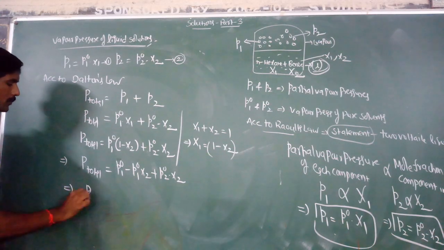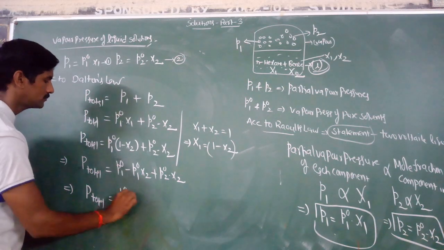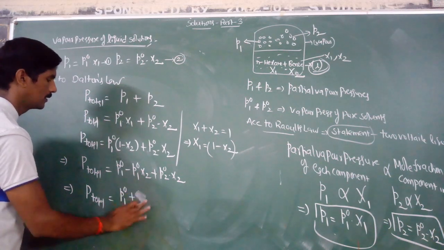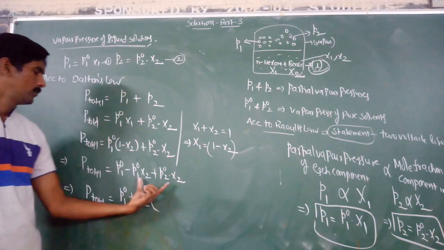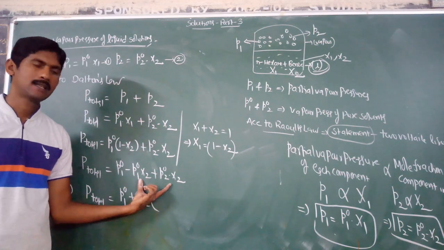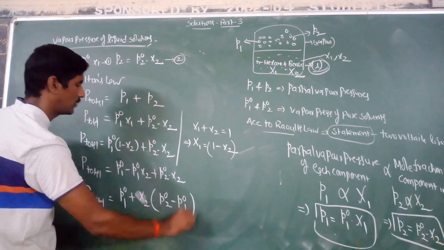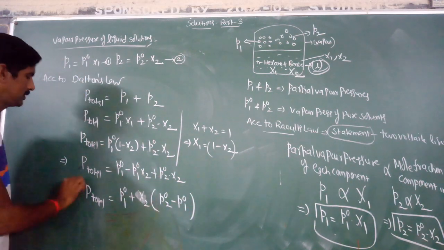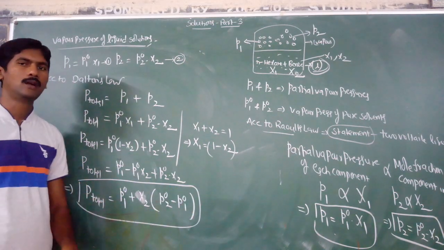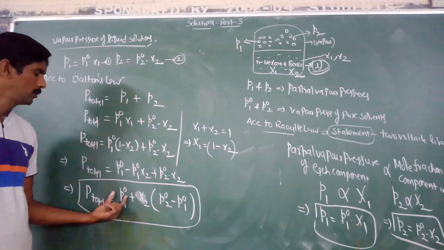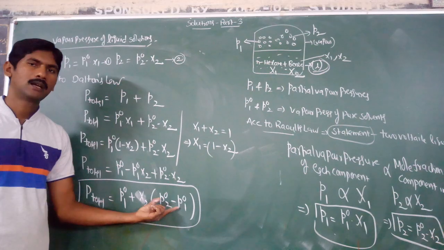That implies P total is equal to P01 plus, taking x2 common from both these terms, x2 into P02 minus P01. So this is the final mathematical expression of Raoult's law: P total is equal to P01 plus x2 into P02 minus P01.